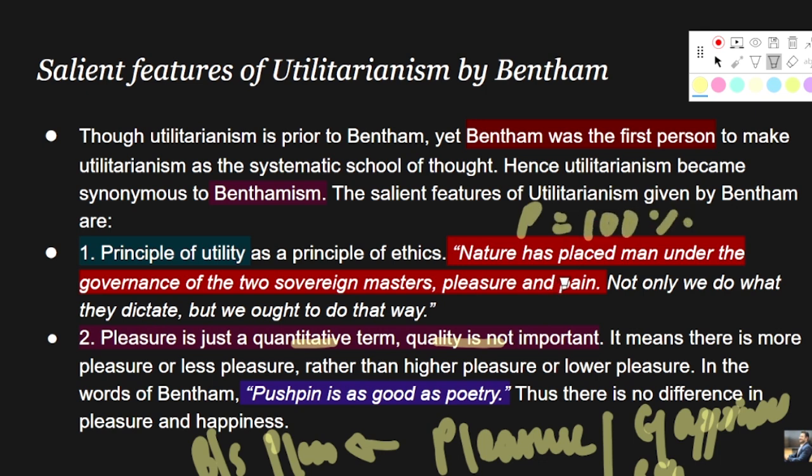If you are liking burger only 60%, that means you are not liking it at all, right? So here he is saying that pleasure is just a quantitative term. Quality is not important. It means there is more pleasure or less pleasure: more pleasure in the case of pizza, or less or no pleasure in the case of burger, right?